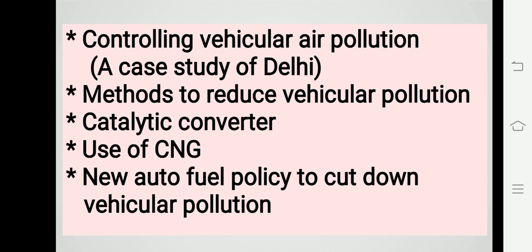Simultaneously, parallel steps taken in Delhi for reducing vehicular pollution include phasing out old vehicles, use of unleaded petrol, use of low sulfur petrol and diesel, use of catalytic converters in vehicles. Lastly, application of stringent pollution level norms for vehicles, etc.